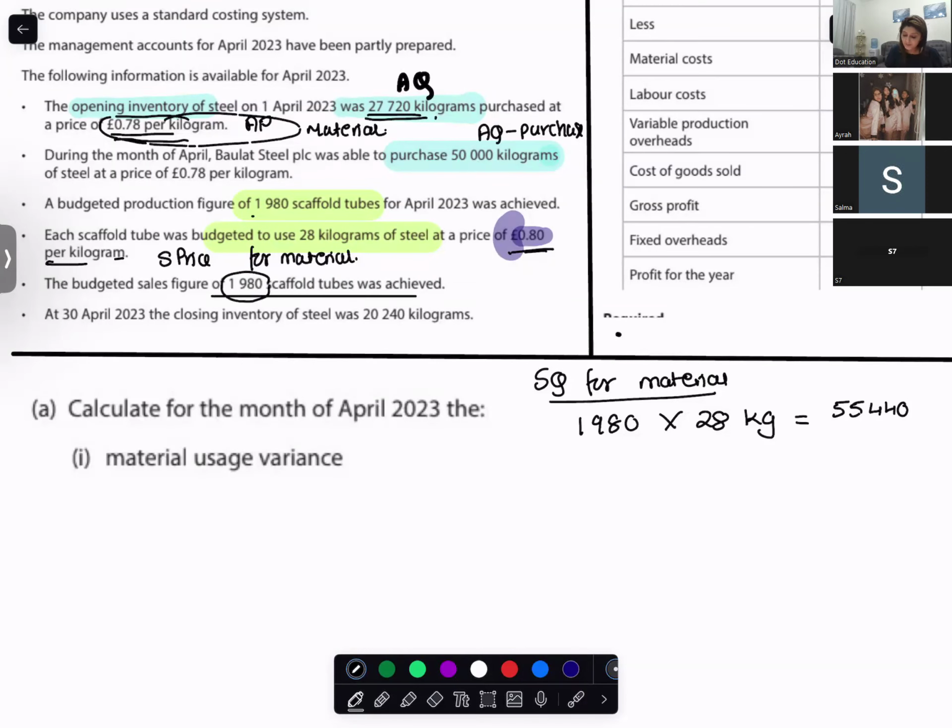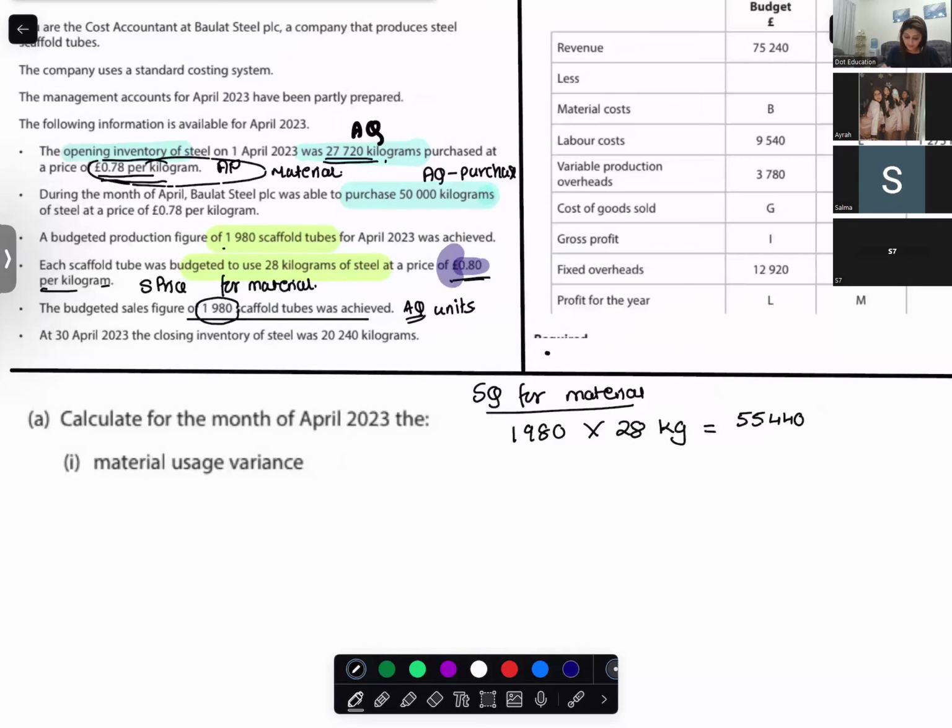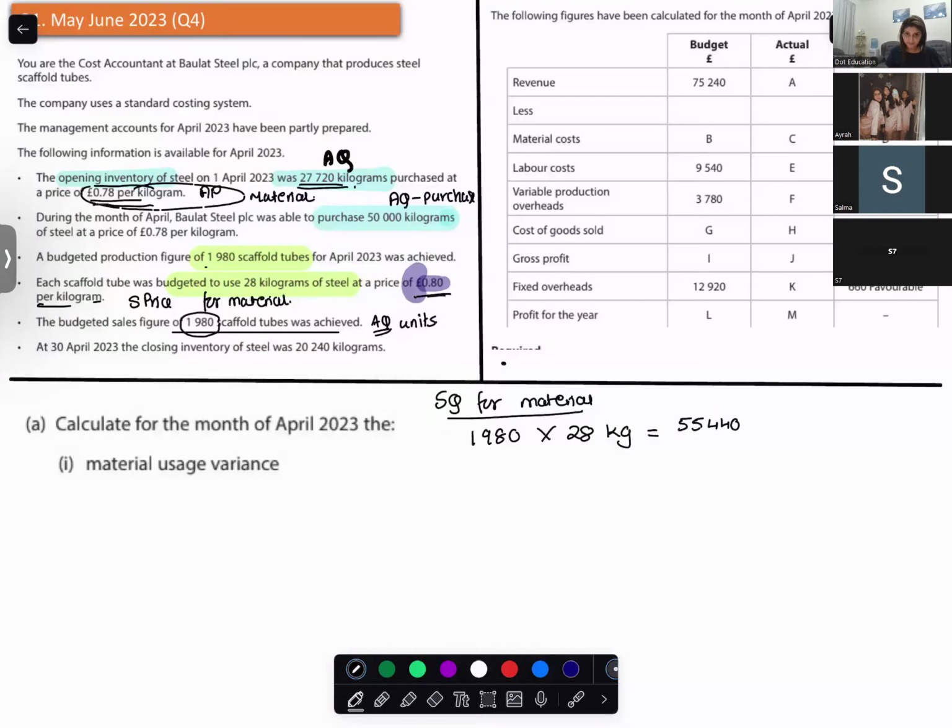That means this is the actual quantity, actual units. Now they want us to find the material usage variance. That does not become the actual quantity though, miss. 1980 was budgeted, 1980 was sold.